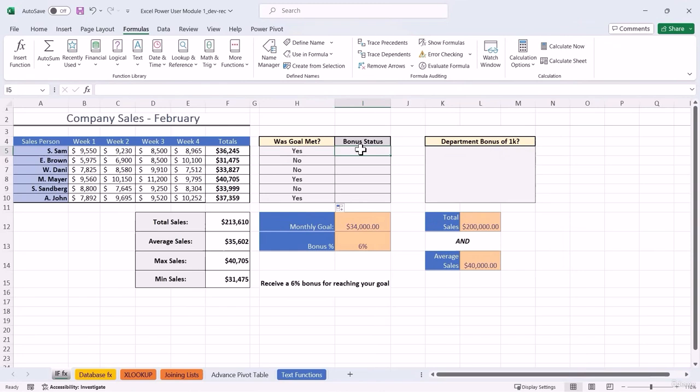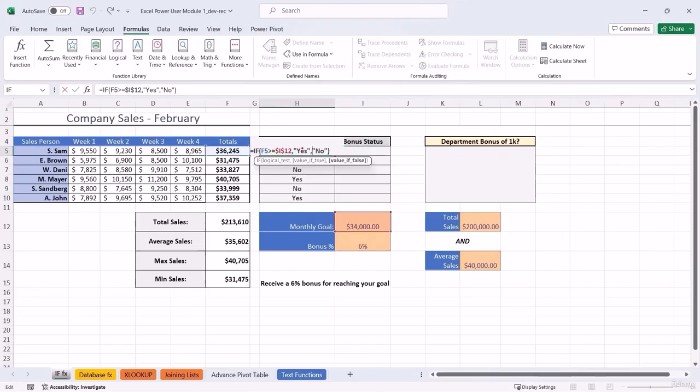So we're simply going to say if the value was true, we will say F5 times the value that is in I13. We can use the same IF statement as before. For example, we could use our same conditional test here: if the value of F5 is greater than or equal to I12, instead of saying yes, this is where we're going to perform our calculation. We'll say F5 times the value that is in I13. So that's the only change that we need to make here.